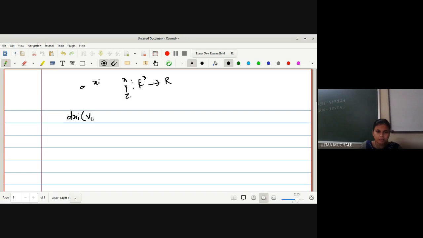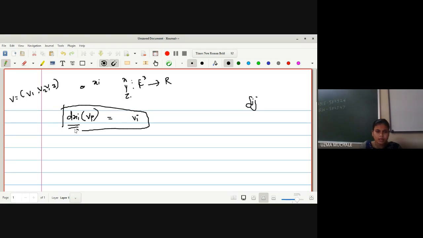Then dxi also works as a one form, which we have proved with the help of delta ij: dxi(vp) is vi. What are vi's? They are the coordinates of your vector v, that is v1, v2, v3, which are real numbers.